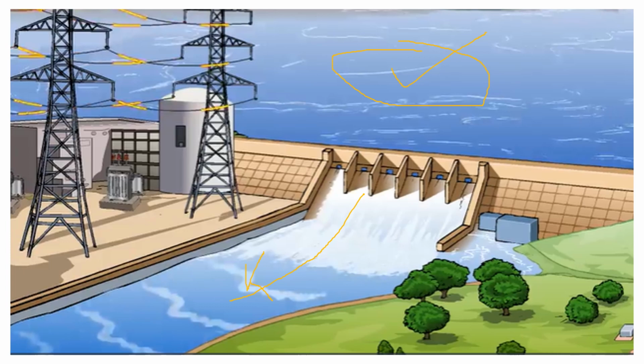Children, now just try to name 4 hydel power stations in our state. Do you know? Are you aware of any 4 hydel power stations of our state? Okay, I'll help you out. You know, Koyna Dam, it has a hydel power station. Bhatsa, Yeldari, Jayakwadi, all these 4 are the hydel power stations in our state, Maharashtra. The electricity generated in these power stations is then transmitted to consumers like us in our homes.